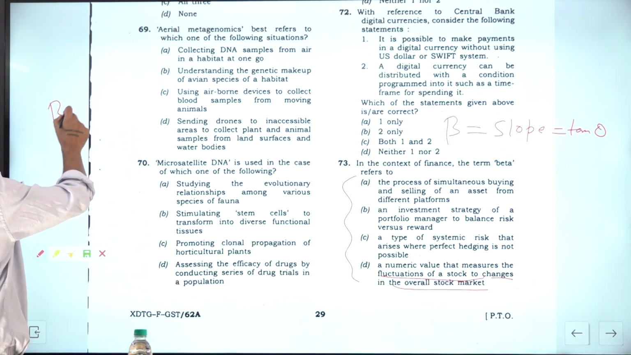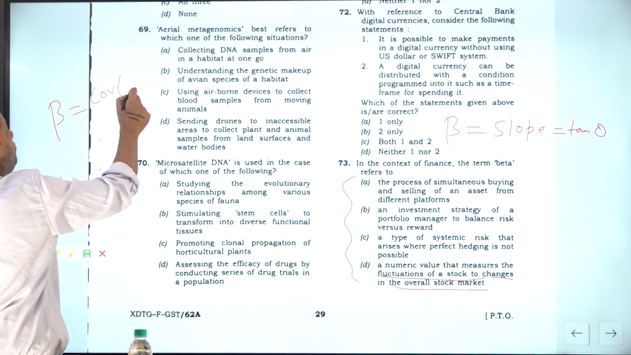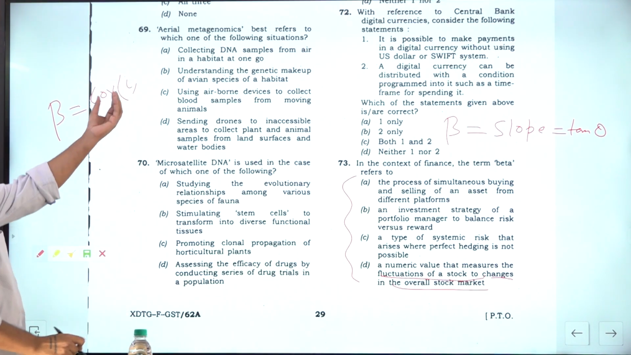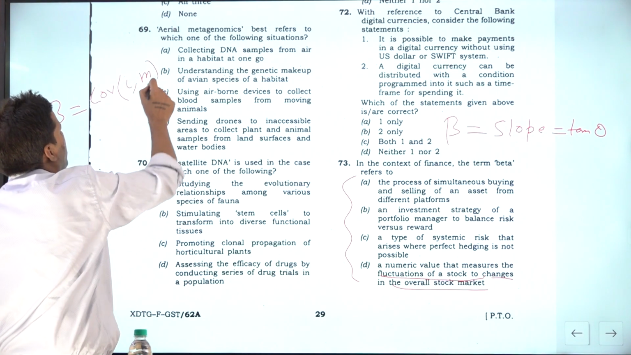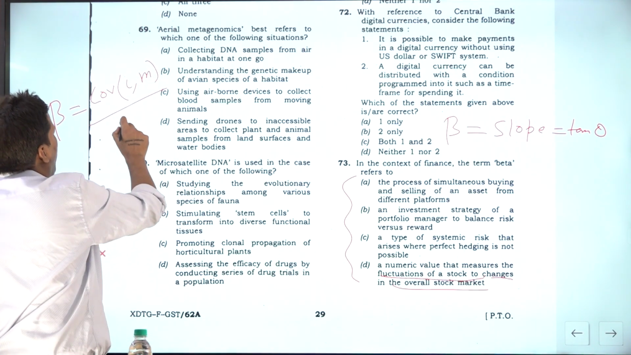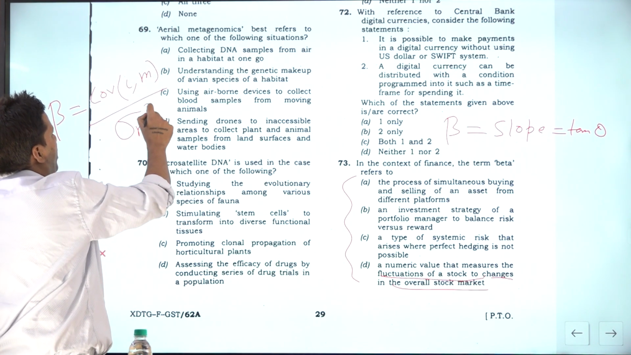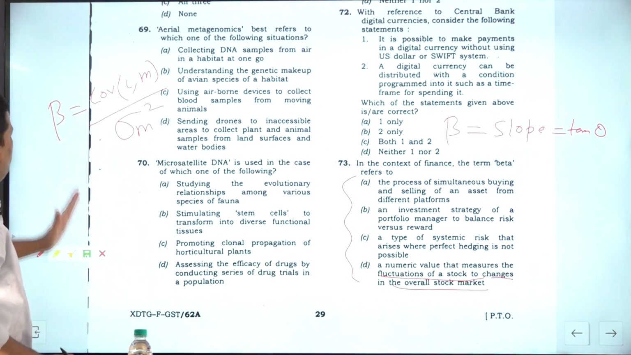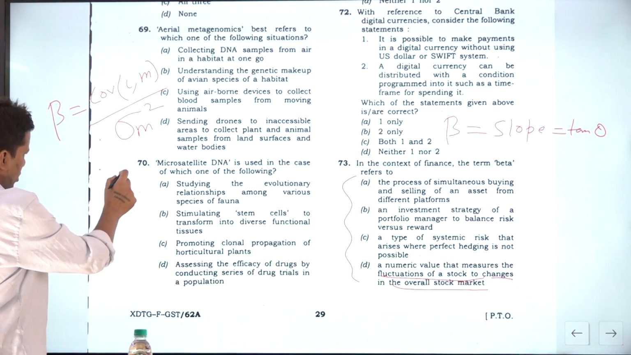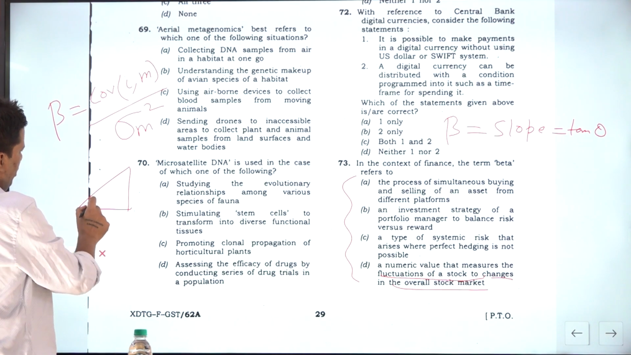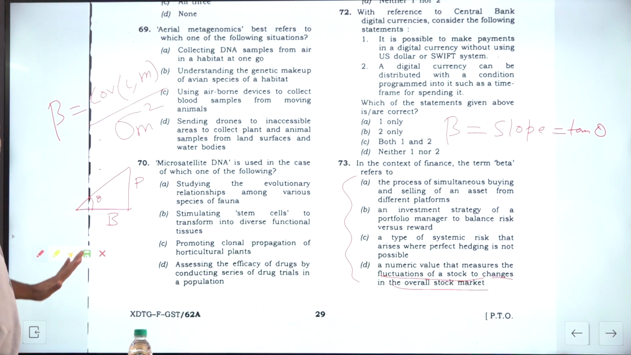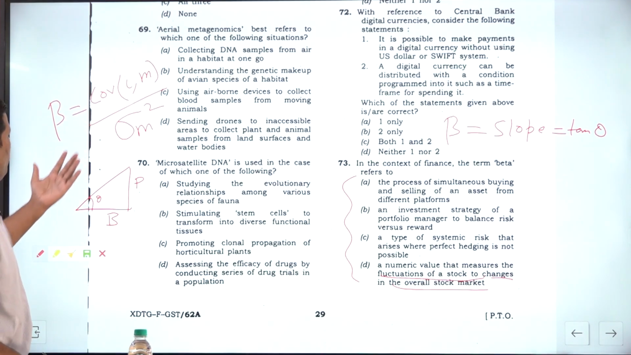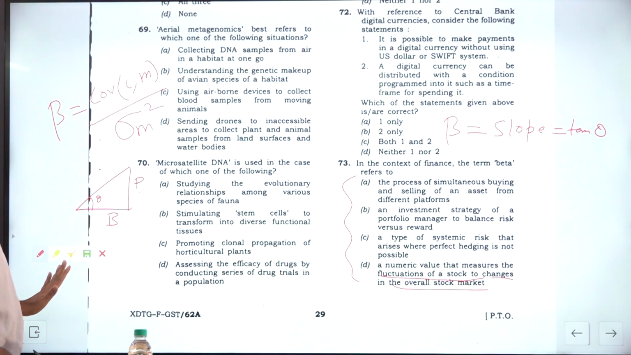Beta is given by covariance of I. Let's say there is a security I, and you are seeing its covariance with the market, and you divide it by the variance of the market. This is what beta is called, and this is nothing but your tan theta. And you know what this tan theta is? This is perpendicular upon base. This is what you are supposed to know.